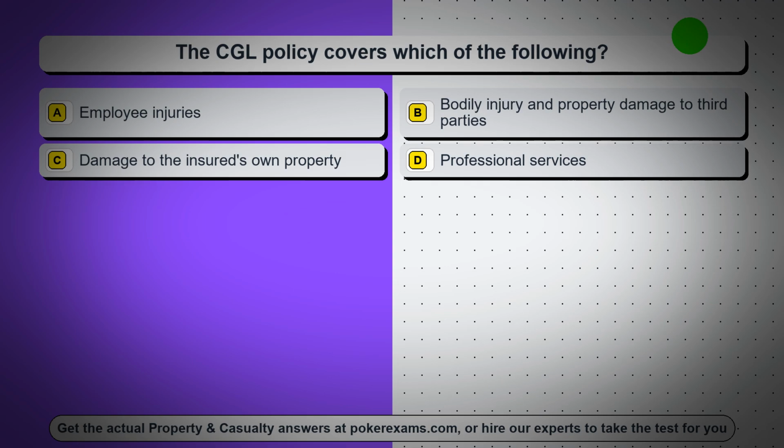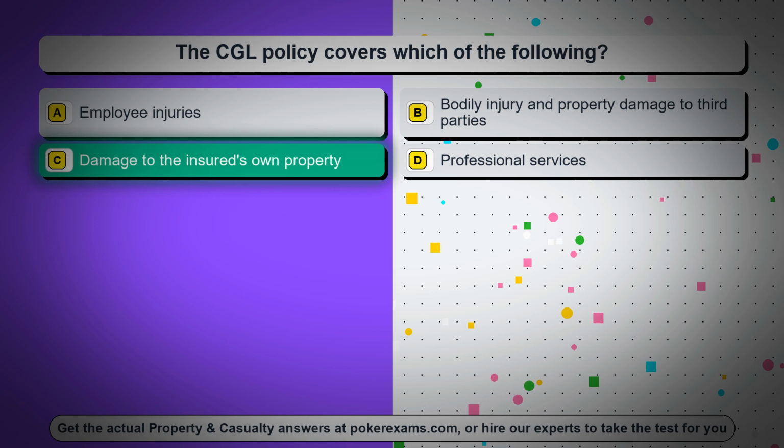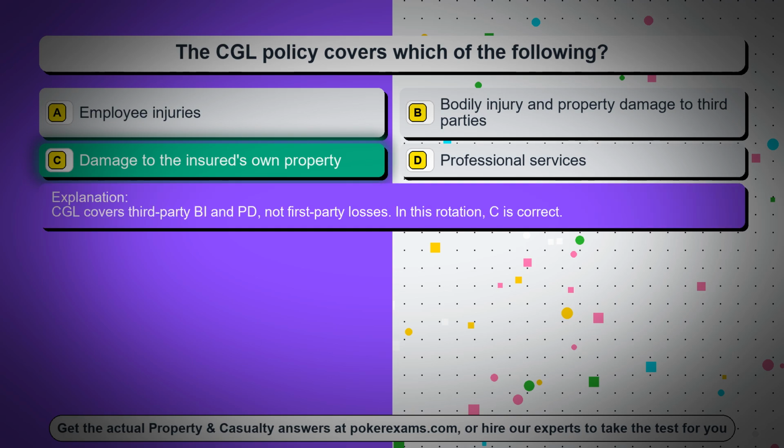Question 22. The CGL policy covers which of the following? Option A, employee injuries. Option B, bodily injury and property damage to third parties. Option C, damage to the insured's own property. Option D, professional services. The correct answer is option C, damage to the insured's own property. CGL covers third-party BI and PD, not first-party losses. In this rotation, C is correct.